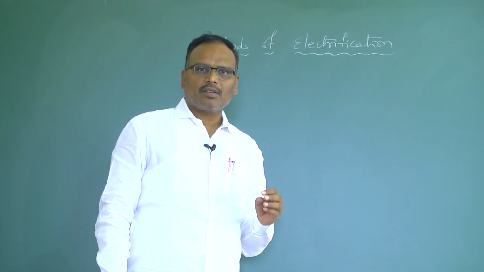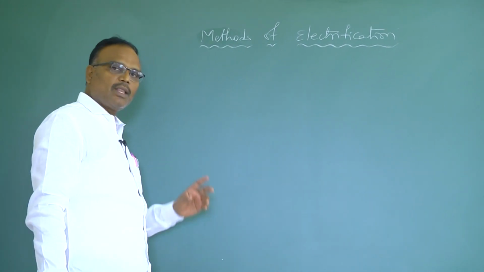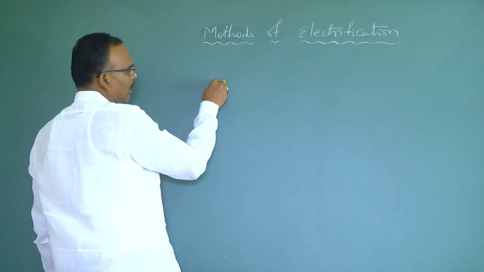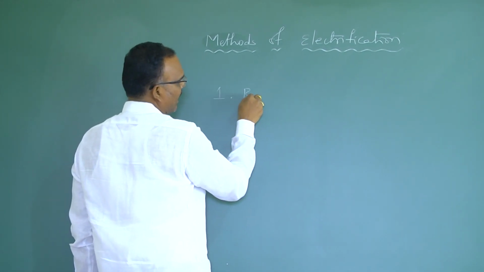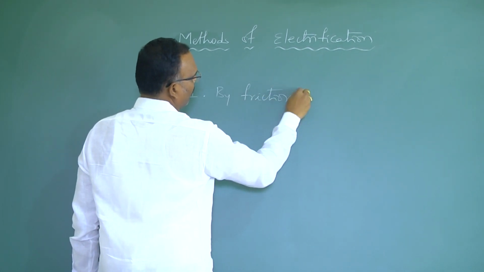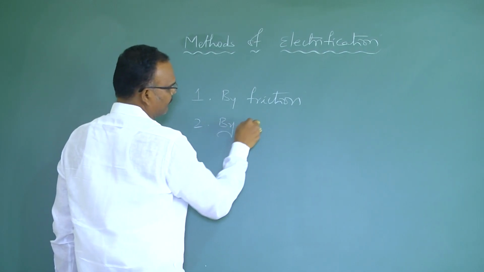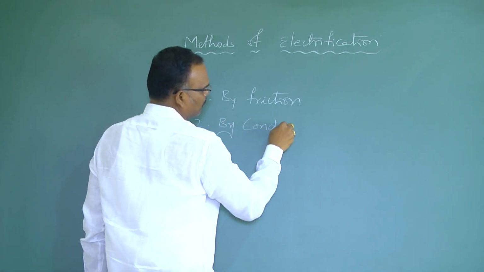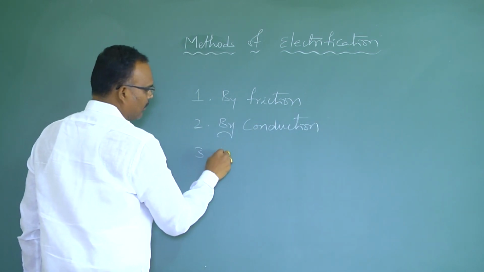How many methods of electrification do we have? We have three methods of electrification. Number one, electrification by friction, that means by friction. Second one, by conduction. Third one, by induction.